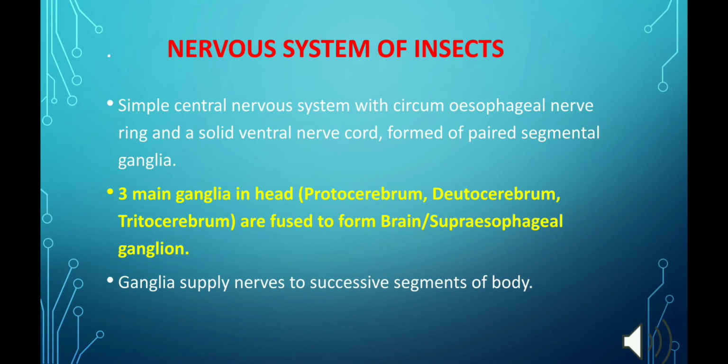These ganglia supply nerves to the successive segments of the body. Three main ganglia are found in the head, and they are named the protocerebrum, deuterocerebrum, and the tritocerebrum. These three ganglia are fused together to form the brain, sometimes also called the supraesophageal ganglion.